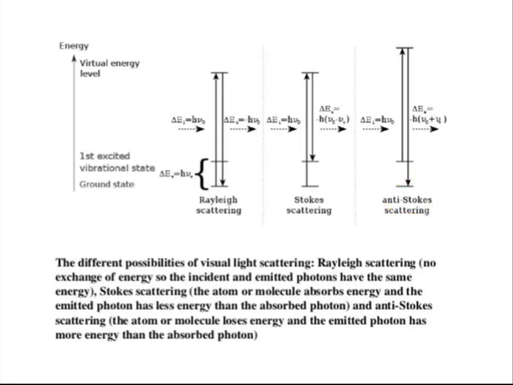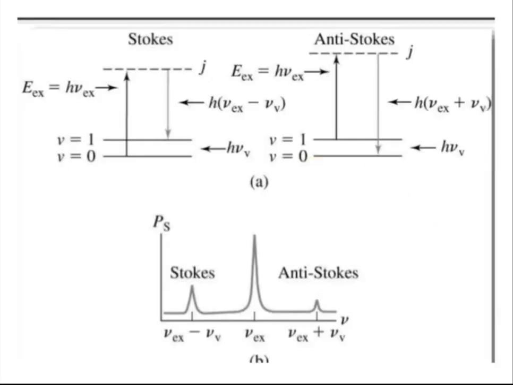Then we can also get the anti-Stokes lines. Anti-Stokes lines are like this. The transition occurs obviously from the ground state to the excited state, and when there is a return, we have to consider the returning state or the returning molecule.